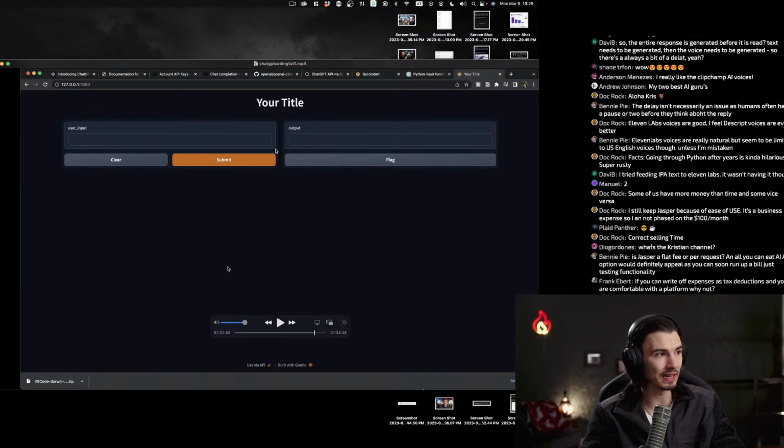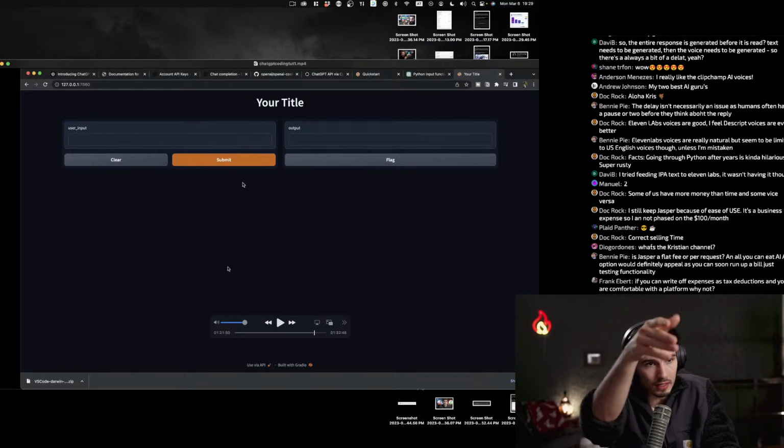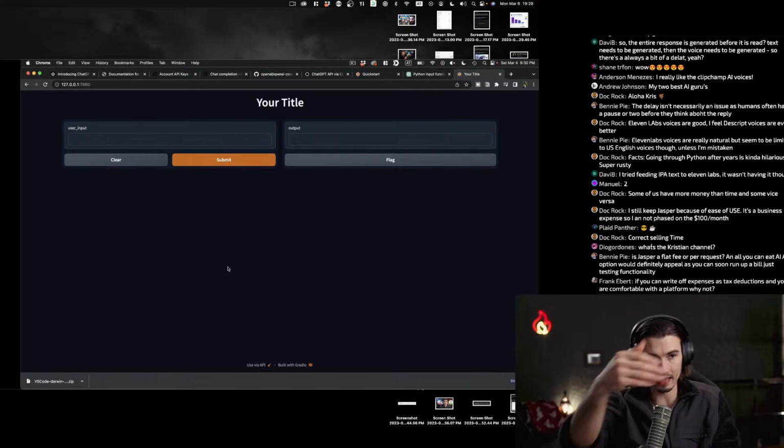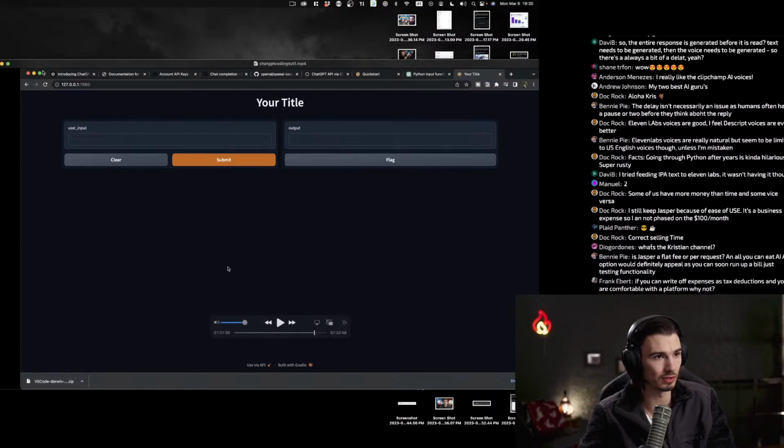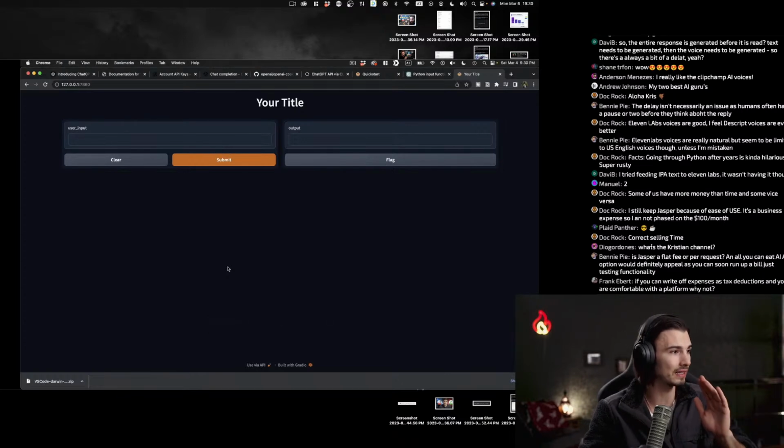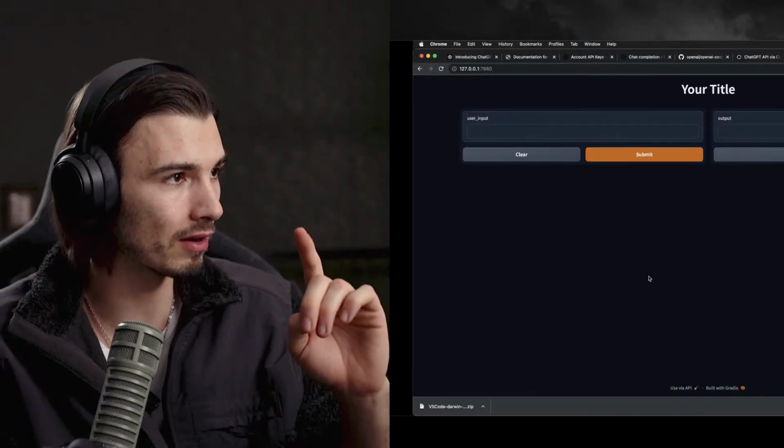Again, this is just a plugin. You don't even need to know how to build this. There's one line, import the Gradio package, and then 2 more lines that make this happen. And you just plug it into ChatGPT, how I show you in the tutorial. Such powerful stuff. Now you can build a custom chatbot. And I'm telling you, in a weekend, you can get to this level. Chris, I'm gonna turn you back on. There we go.